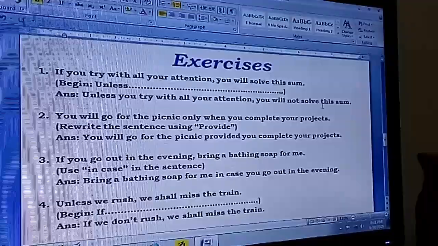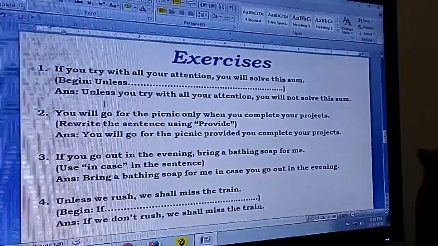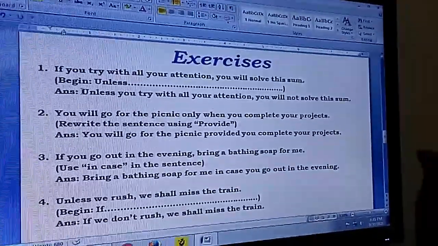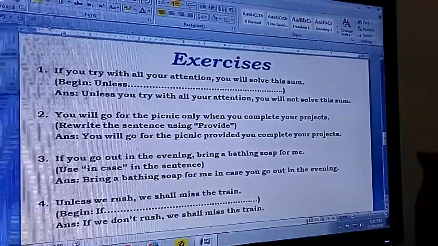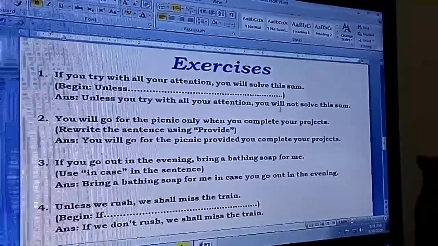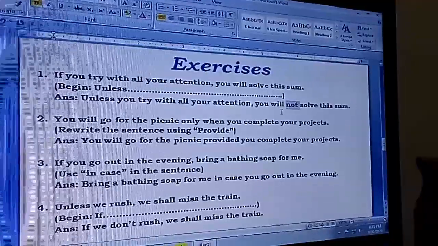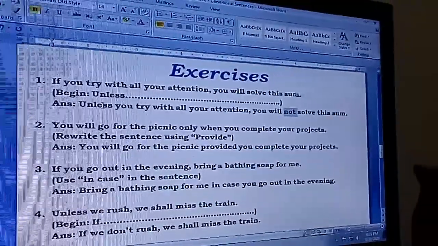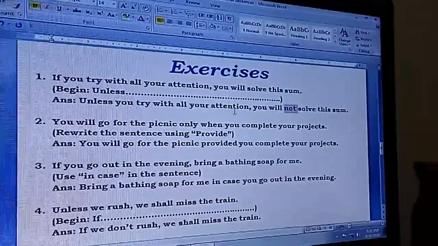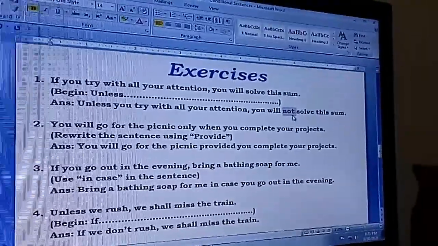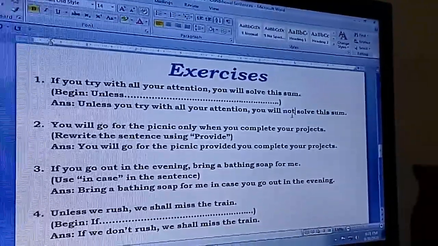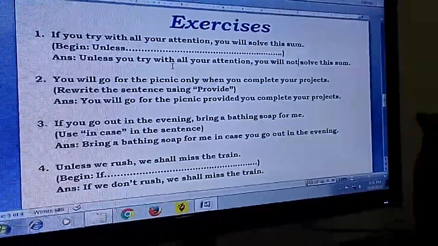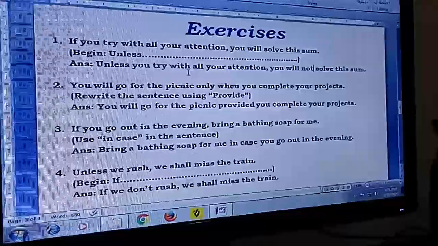In earlier classes also, I have informed you that unless is a negative, it is called type a negative. To bring this positive one, you have to bring another negative this side, not. So two negatives, algebraic method, like two negatives make one positive. Unless you try with all your attention, you will not solve this sum. That means if you try with all your attention, you will solve the sum.